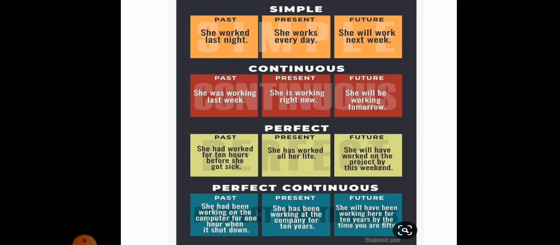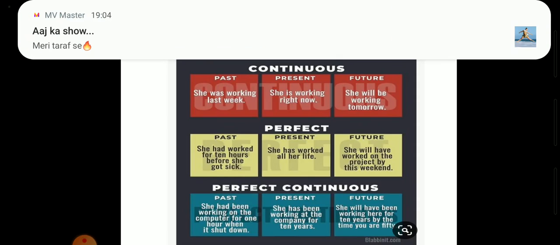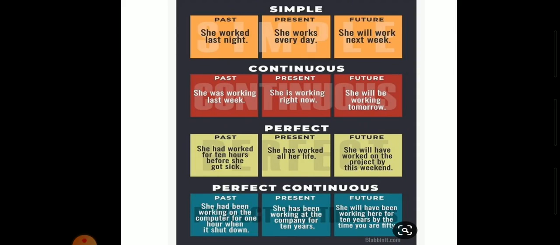Further, the tenses have been categorized into 12 parts, that is your simple past, simple present, simple future, past continuous, present continuous, future continuous, past perfect, present perfect, future perfect, past perfect continuous, present perfect continuous, and future perfect continuous.